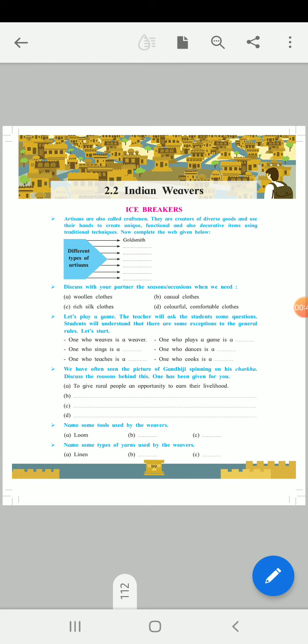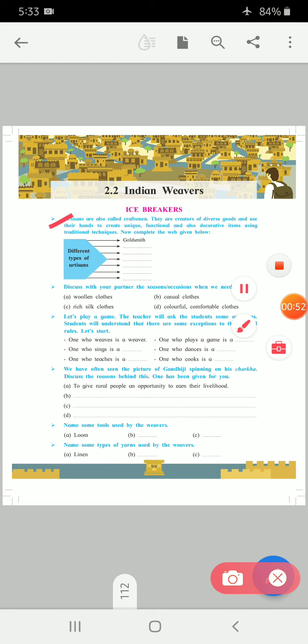Now look here. First of all, we need to learn what are artisans. Here, artisans means who? Artisans means a worker who makes things by hand using traditional techniques. That means artisans are also called craftsmen. They are very much skillful. They make the things by using traditional techniques by their own hands.